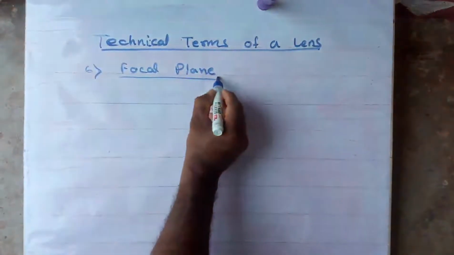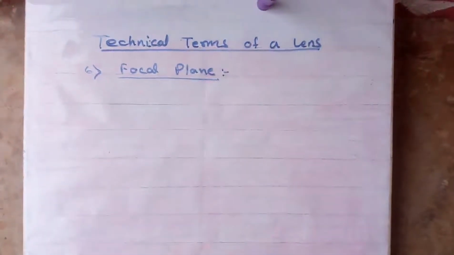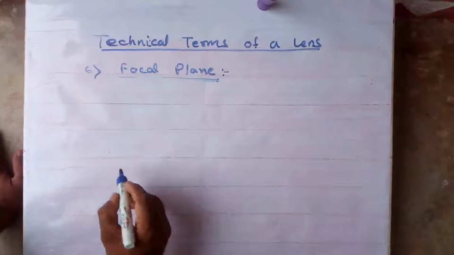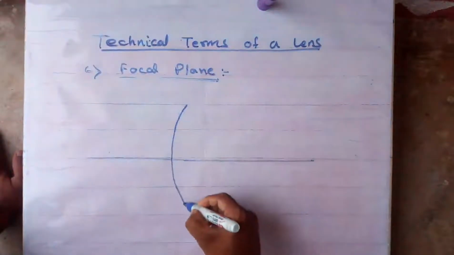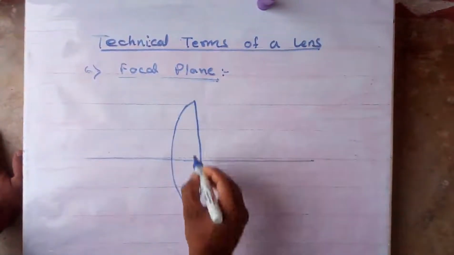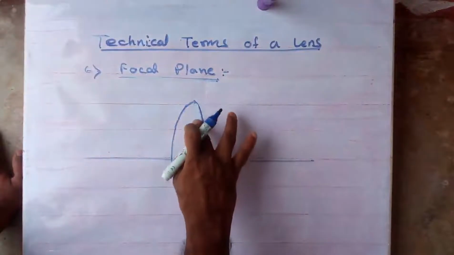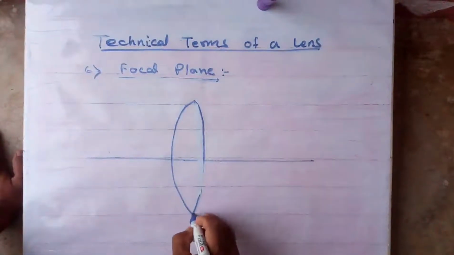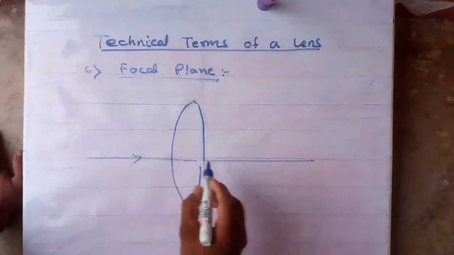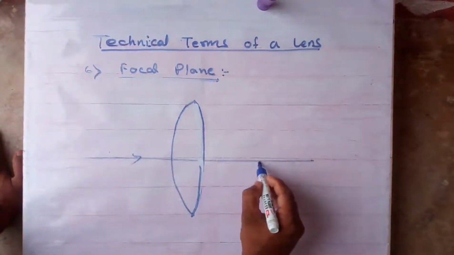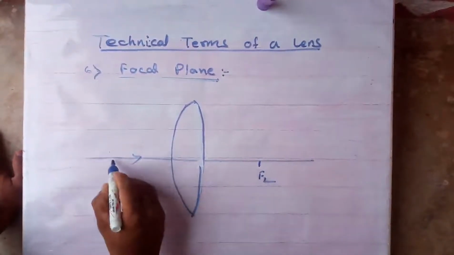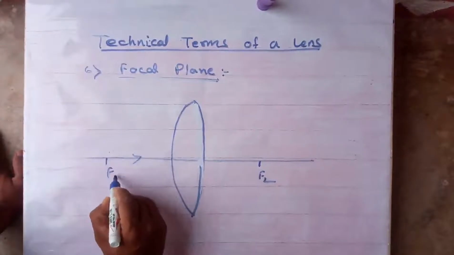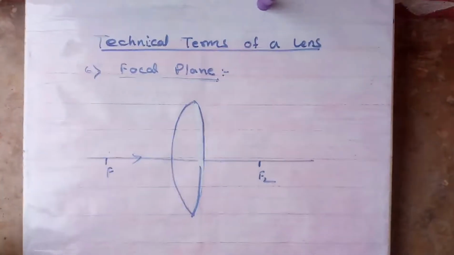Today we will discuss another technical term, that is called focal plane. Focal plane. What is this? Let us know. This is a lens. Let me consider this is a convex lens. This is the ray. This is the F. This is F1 or F2? F2 for convex lens. This is F1. Clear?